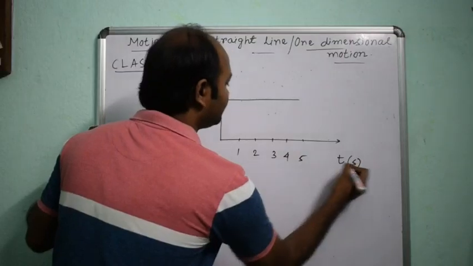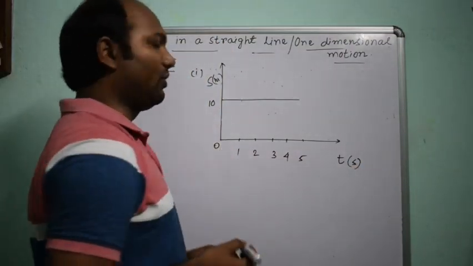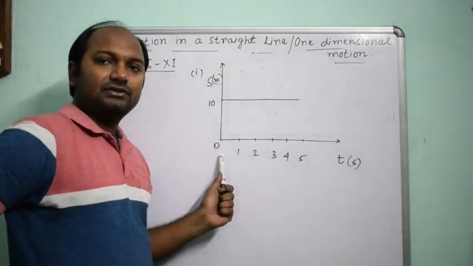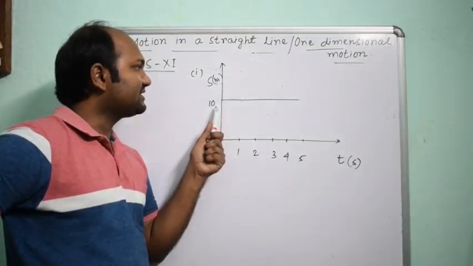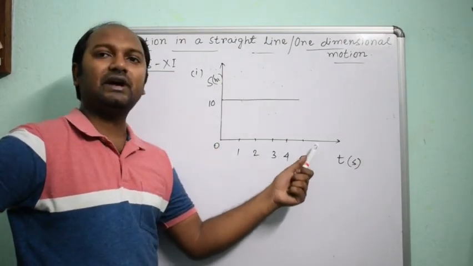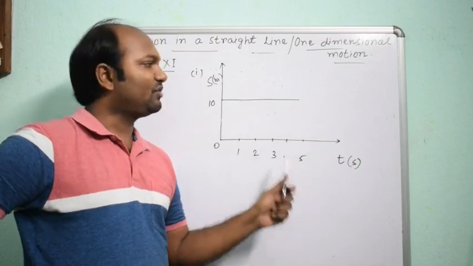It is in second. So it is origin. So you see, at 0 second, the displacement is 10 meter. At 1 second, 10 meter, 2, 3, up to 5 second, its displacement is showing 10 meters.